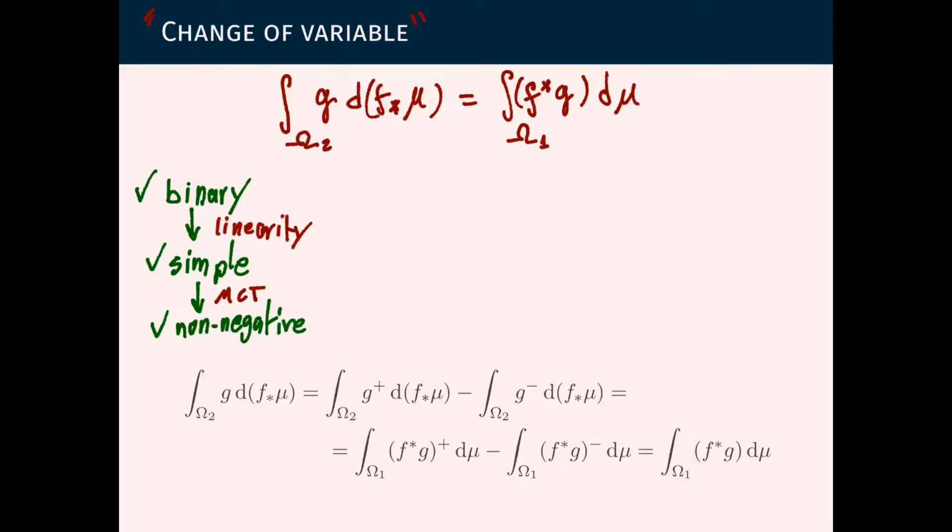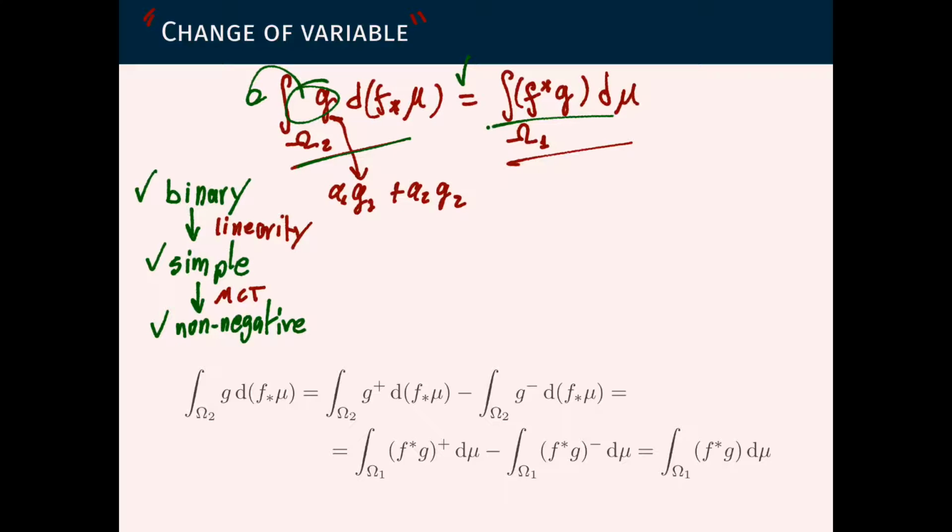What do I mean by linearity? Well, replace g by a linear combination of g1 and g2, assuming that g1 and g2 both satisfy this equality here. Then, since the integral is linear, it will split for g1 and g2. The constants will go out of the integral. The same will happen here. So this property will hold. By linearity, we can bootstrap a property that we know to hold for binary functions.